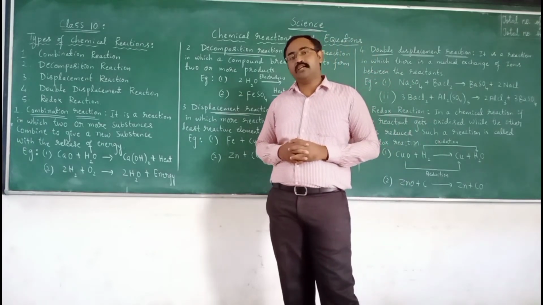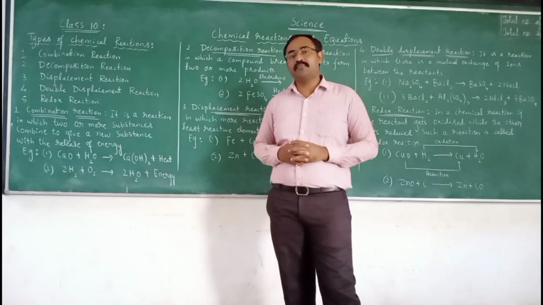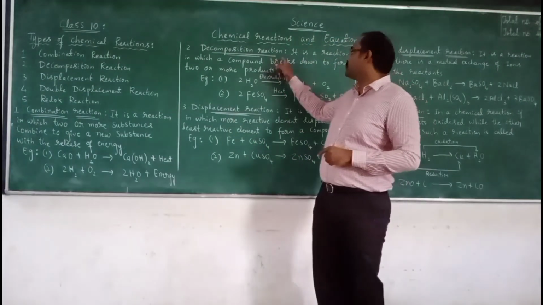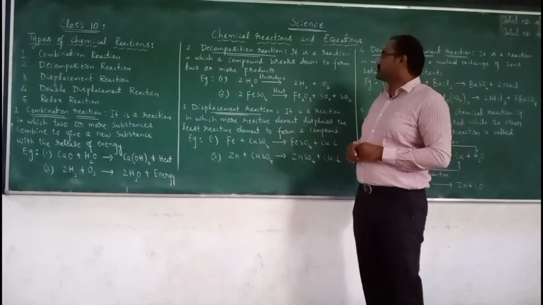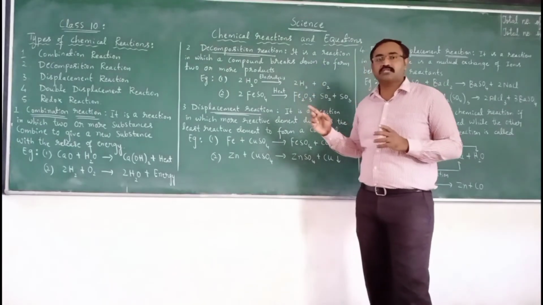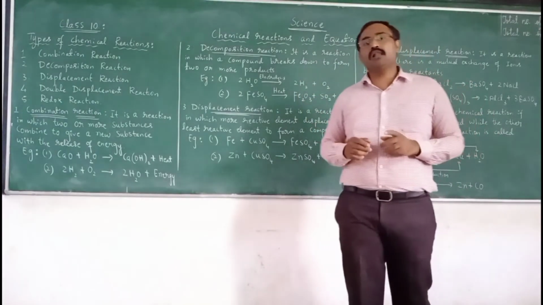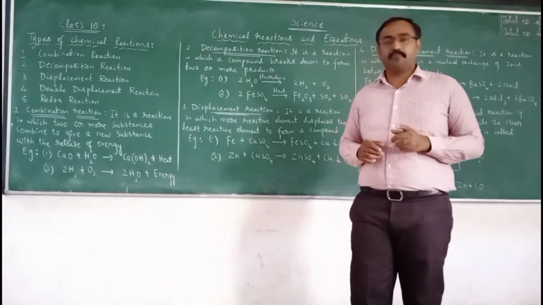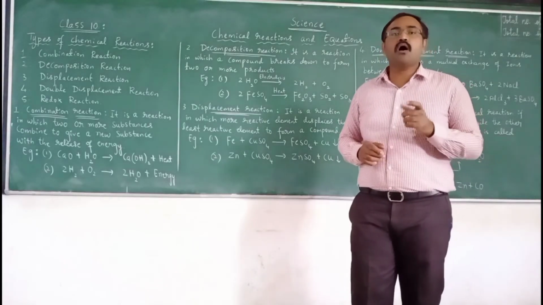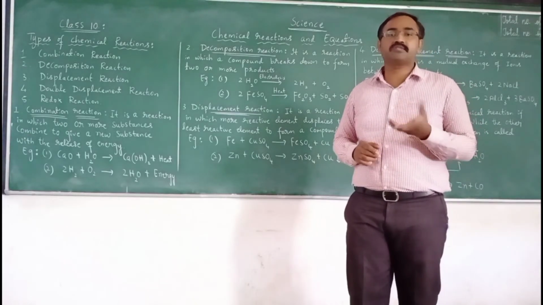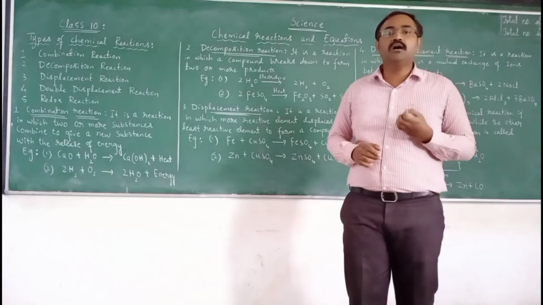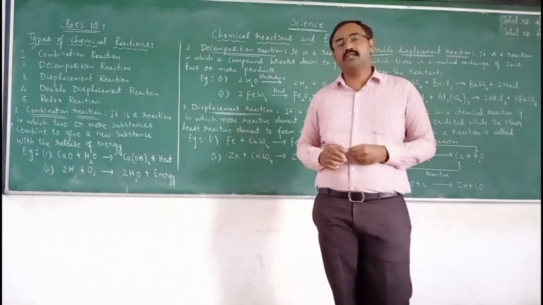Now let us look into the second type of reaction, that is the decomposition reaction. A decomposition reaction is a reaction in which a single compound breaks up into 2 or more products or substances with the absorption of energy.